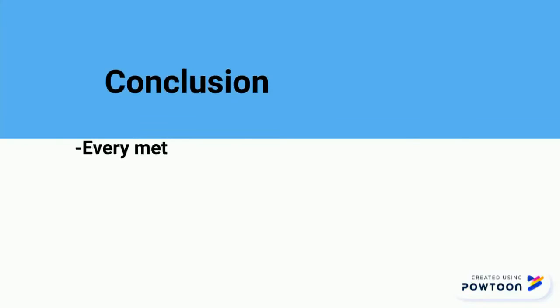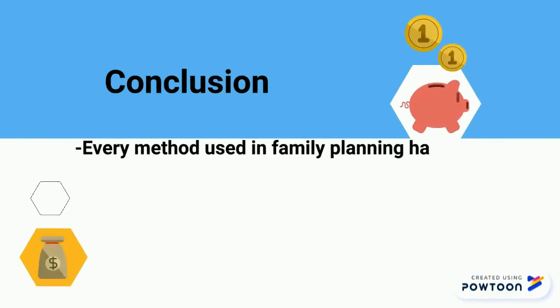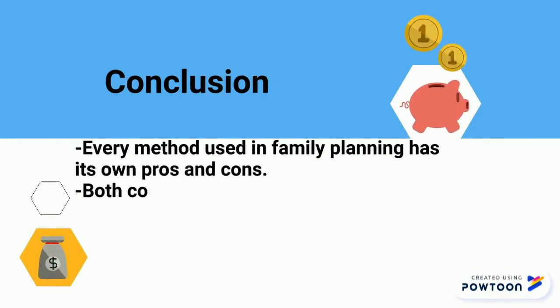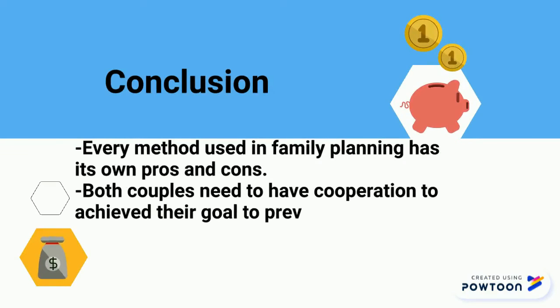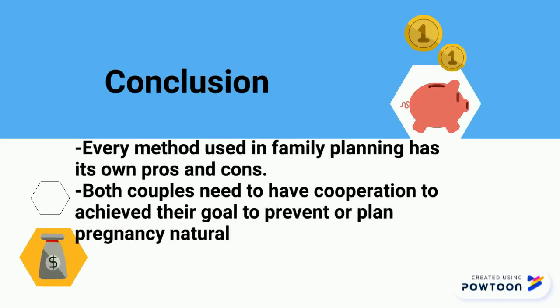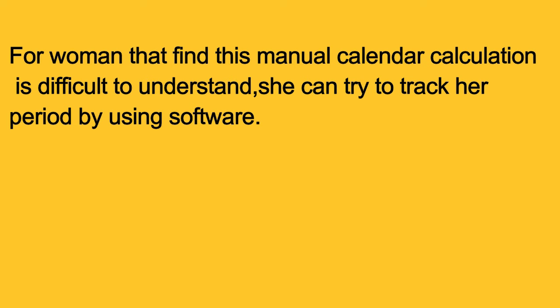Every method used in family planning has its own pros and cons. Both partners need to cooperate to achieve their goal to prevent or plan pregnancy naturally. For women who find the manual calendar calculation difficult to understand, they can try to track their period by using apps.